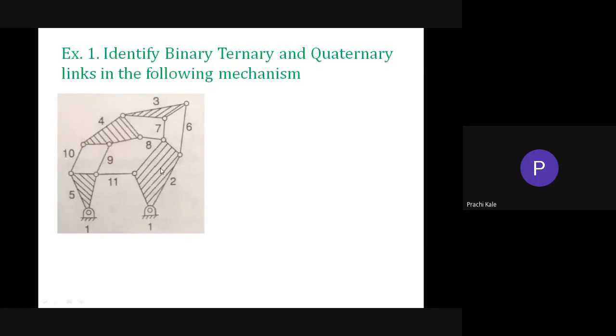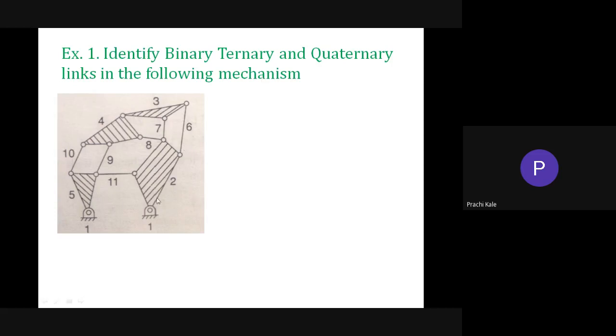Then link number 3 is a ternary link. Link number 4 is again a quaternary link. Then link number 5 is a ternary link. Link number 6, now what is link number 6? Yes, it's a binary, exactly. So link number 6 is a binary link.